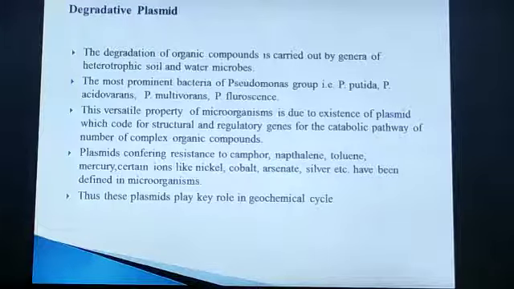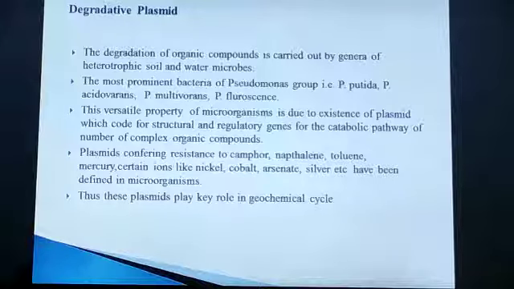These complex organic compounds may be pollutants, responsible for pollution of the environment, but these compounds, such as hydrocarbons, are degraded by these microorganisms with the help of genes present on plasmids. So plasmids confer resistance. Examples of chemical compounds are camphor, naphthalene, toluene, mercury, and certain ions like nickel, cobalt, arsenate and silver.